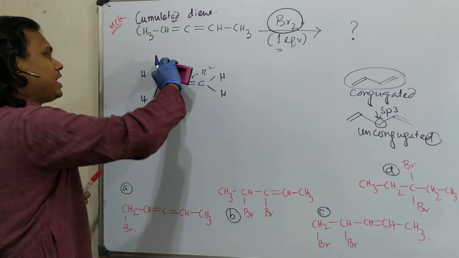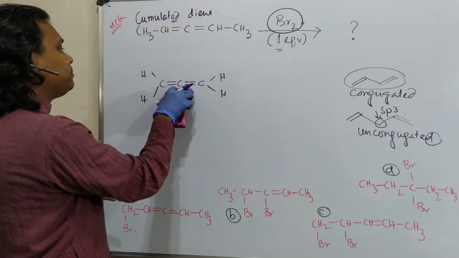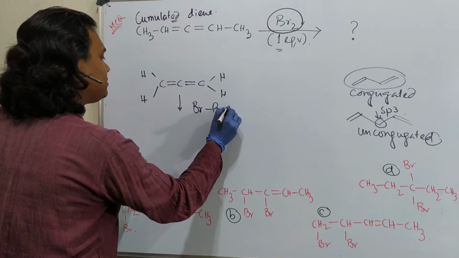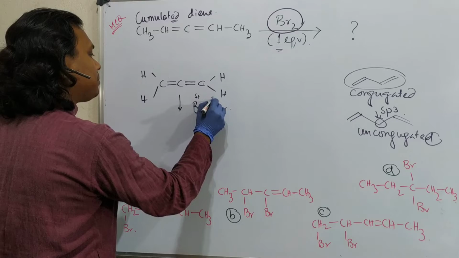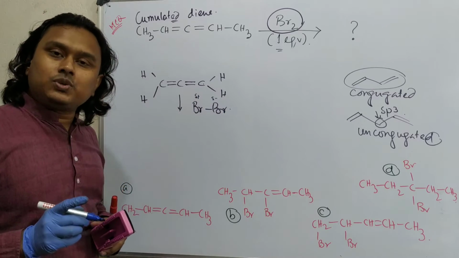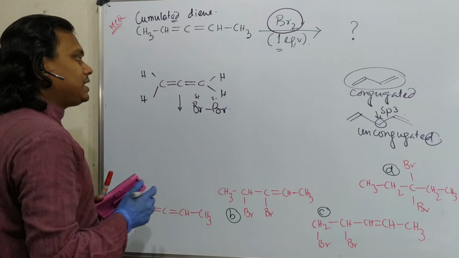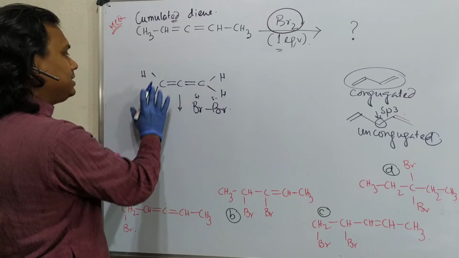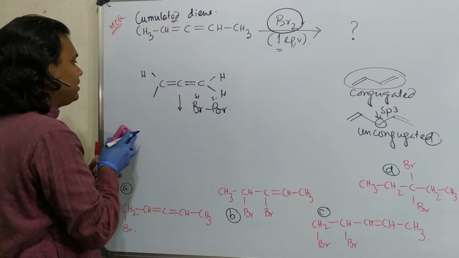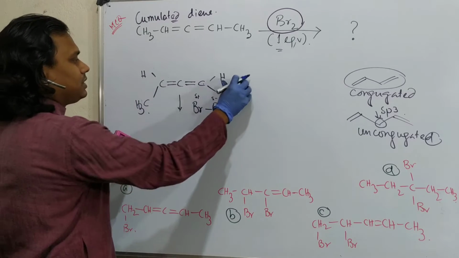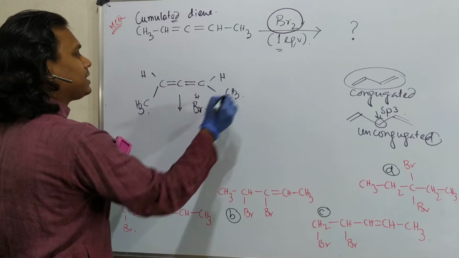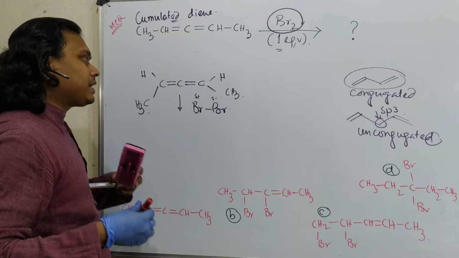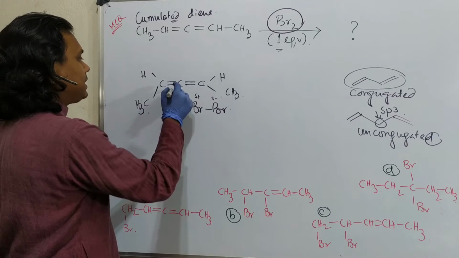Now, we have understood this. If I give bromine to this molecule, what will happen? We know bromine is an electrophilic reagent because bromine can polarize to delta plus and delta minus, and the double bond acts as a nucleophile, and this bromine acts as the electrophile. Now, this seems a symmetrical molecule. In order to make life easy, let's take one CH3 on each end. Since it is symmetrical, any one of the double bonds can attack. So, let's attack this one.